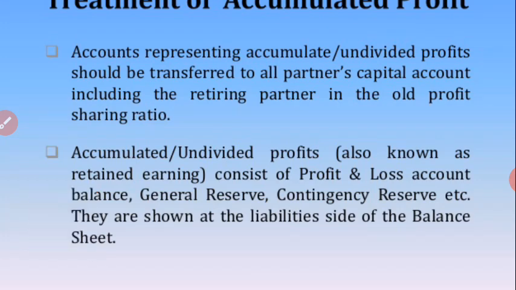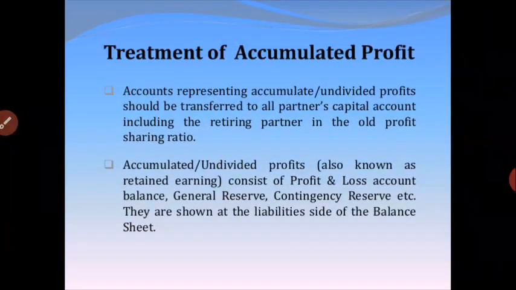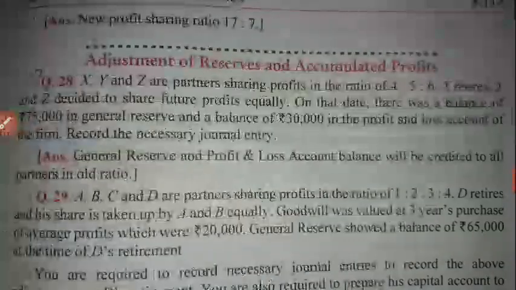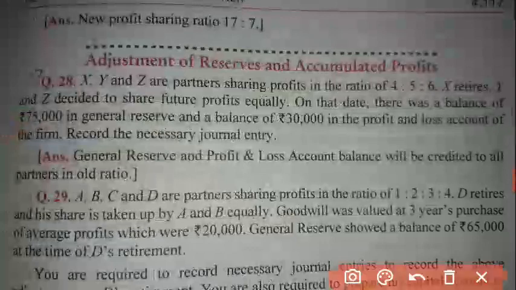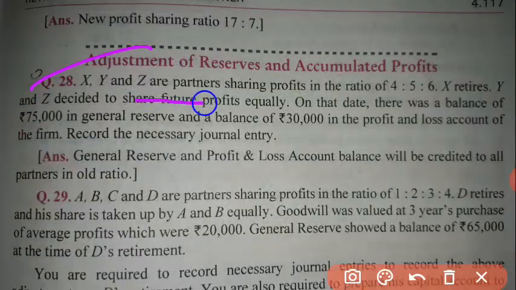Now we are solving one question, so with the help of a numerical you can understand easily. This is question number 28 of DK Goel book. Please open your DK Goel book. I am reading the question. X, Y and Z are partners sharing profit in the ratio of 4:3:2.